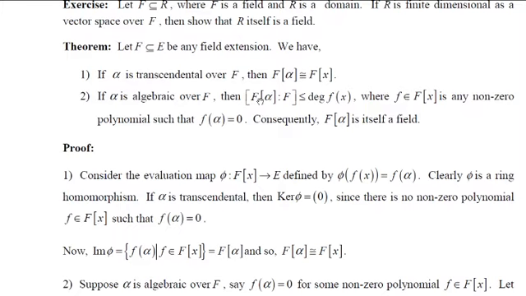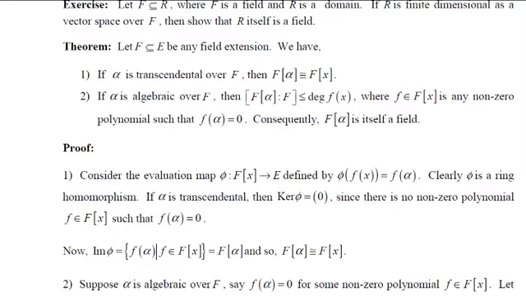That means we have to show that a basis of F[alpha] has at most n elements. That is why we are going to show that 1, alpha, alpha squared, etc. up to alpha to the power of n minus 1 spans F[alpha]. If these are linearly independent, then these vectors become the basis. Therefore, the basis contains n elements.